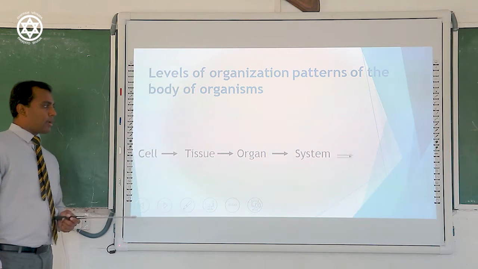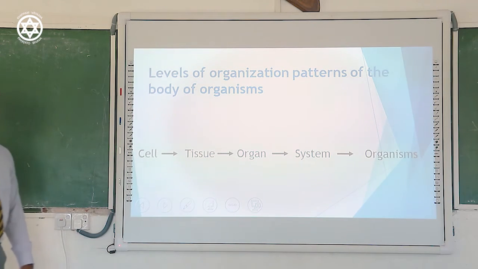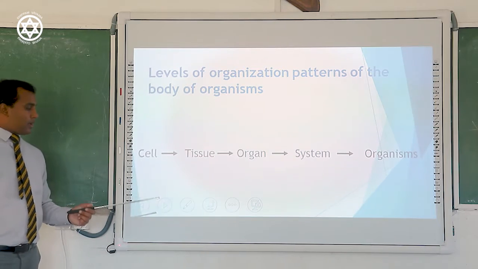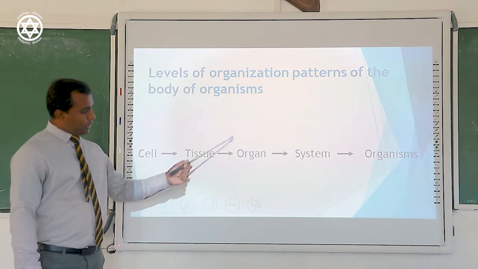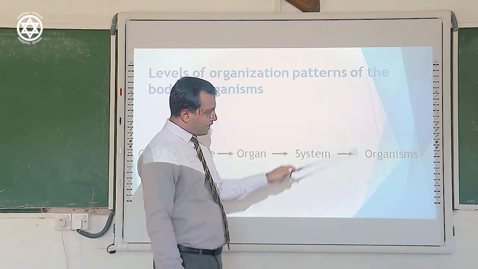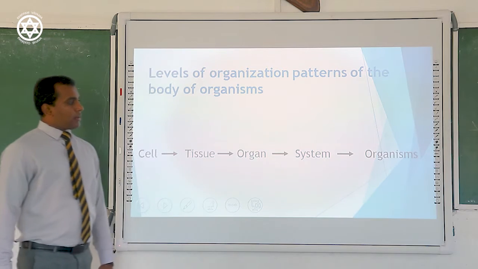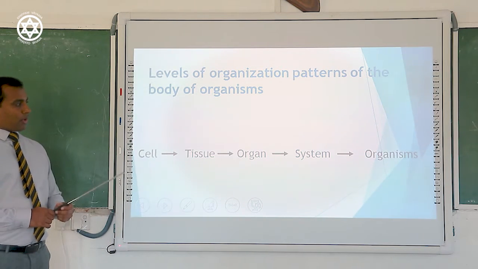A combination of many systems forms the body of an organism. Right? That is called cell, tissue, organ, system, and the final step is organism. That is called the level of organization pattern of the body of an organism.